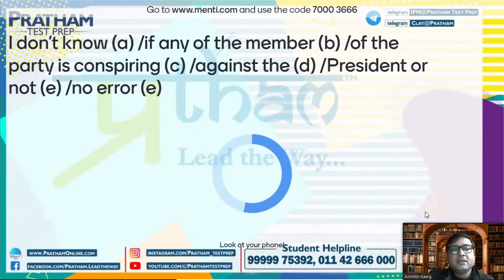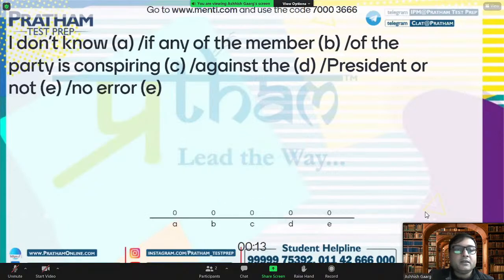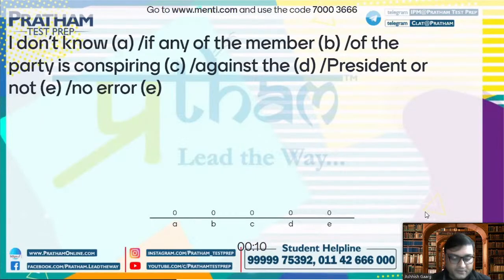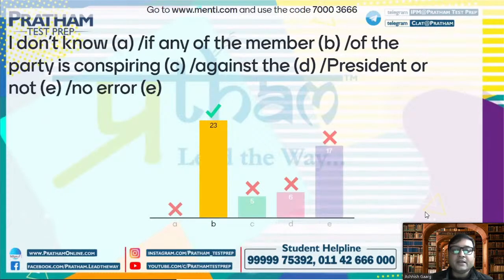Again, you have to do the same thing. I don't know if any of the member of the party is conspiring against the president or not. Which part of the sentence has an error? All right, 23 people have given the right answer.